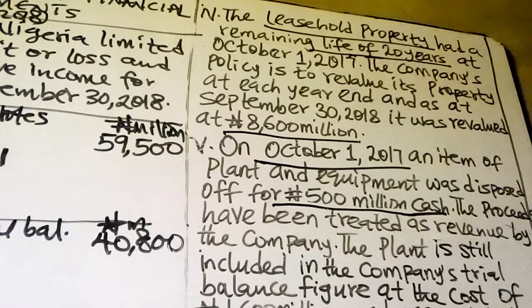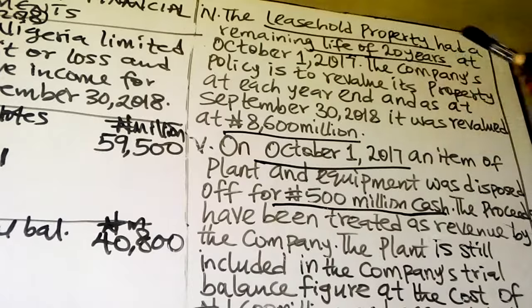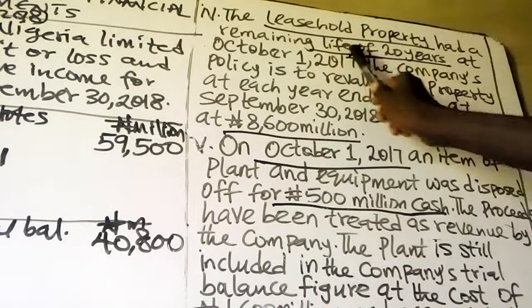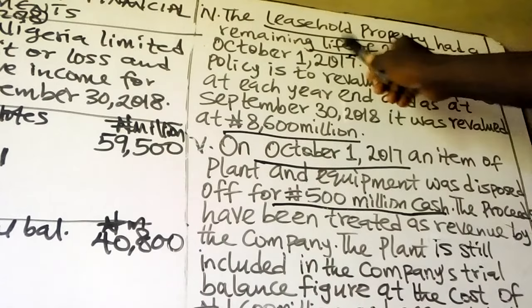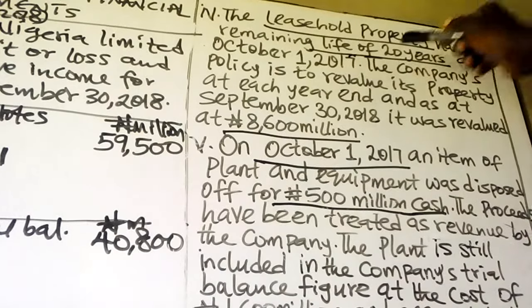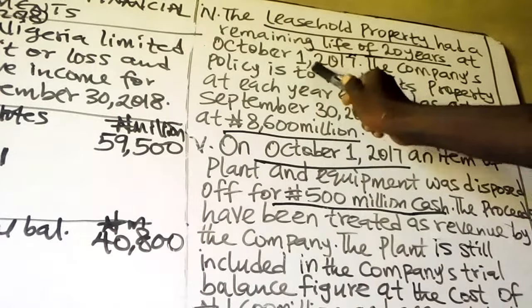Since the company policy is to charge depreciation and amortization of all non-current assets to cost of sales, now let's calculate the amortization of leasehold property. The leasehold property had a remaining life of 20 years. That means you will need to calculate the amortization of the leasehold premises at 1st October 2017.